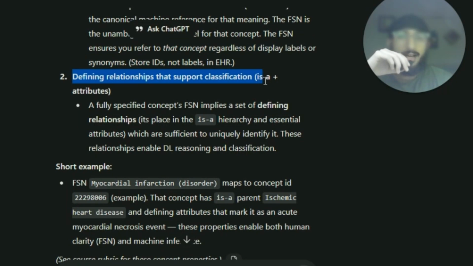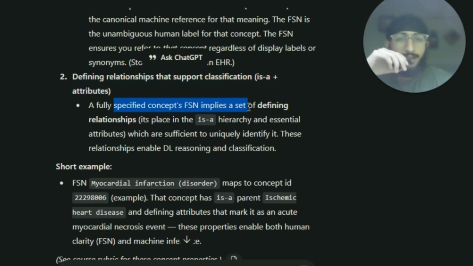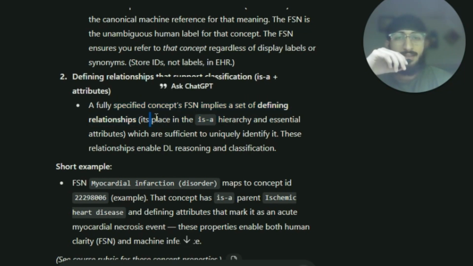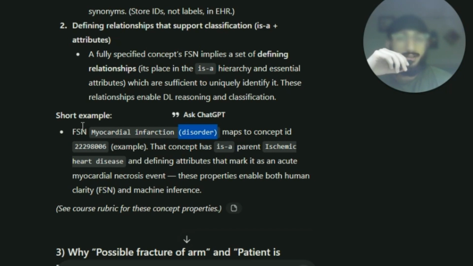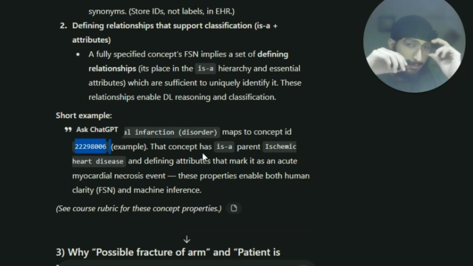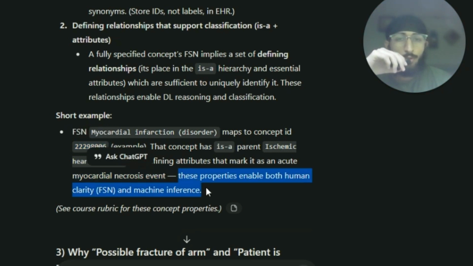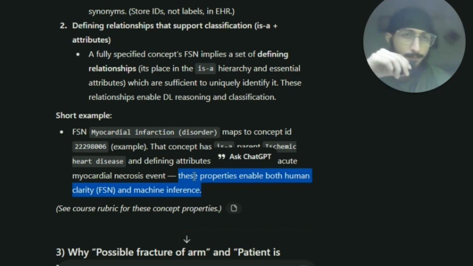Then, defining relationships that support classification, is-a plus attributes. A fully specified concept's FSN implies a set of defining relationships: it is placed in the is-a hierarchy and has essential attributes which are sufficient to uniquely identify it. And it has a suffix which includes the primary hierarchy of that particular disease or disorder. So this is the suffix of myocardial infarction. It maps to a concept ID. For example, the concept has a parent, ischemic heart disease, and defining attributes that mark it as an acute myocardial necrosis event. These properties enable both human clarity and machine inference.